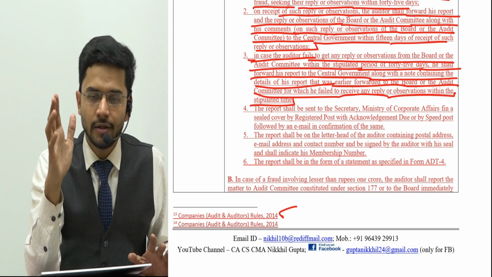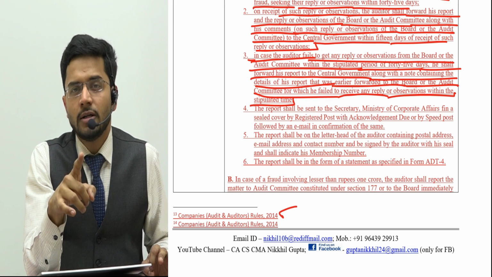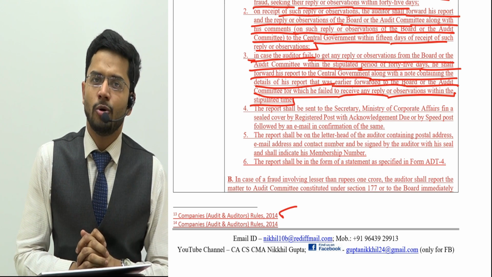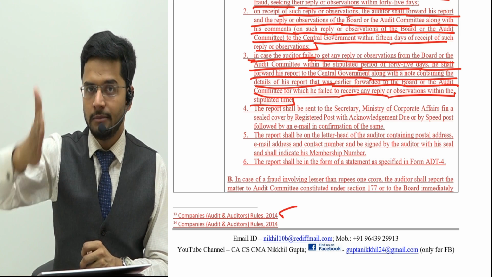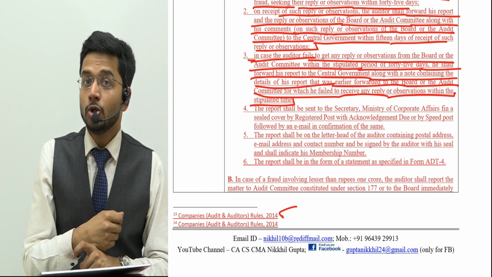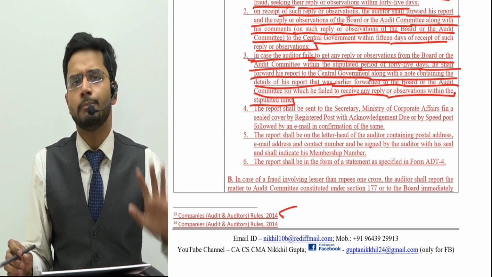But you as an auditor cannot at any cost default or let this 60-day tenure go away. 60 days is the ultimate deadline by which any case of fraud should be reported to the central government, to the Ministry of Corporate Affairs, regarding any and every company.